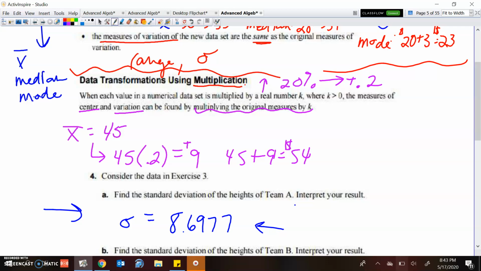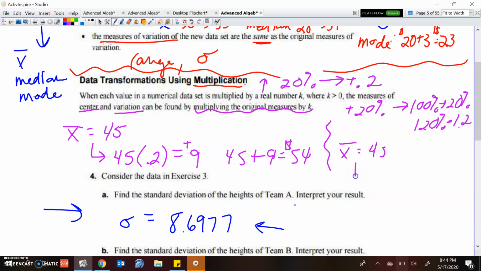Okay, so another way to think about that is some people say, well, if it's increasing by 20%, that's the same as saying it's 100% of what they used to have plus 20% that it's increased by. That's 120% or 1.2. So we could have done this same thing. Our mean was 45.